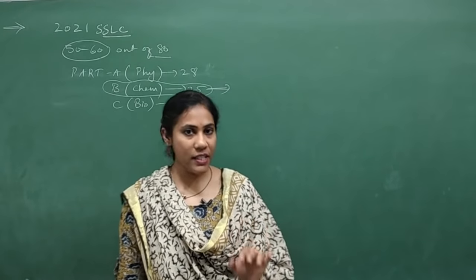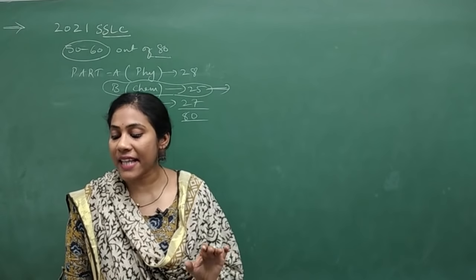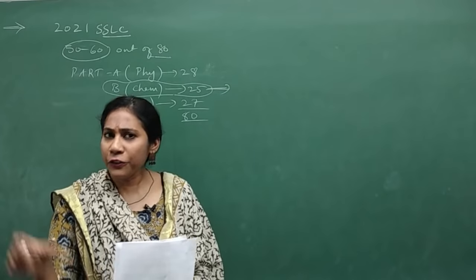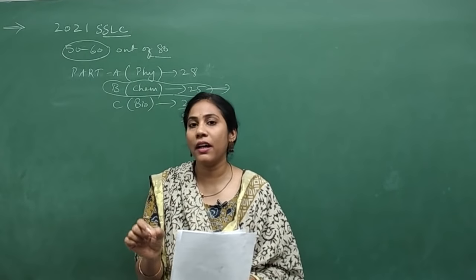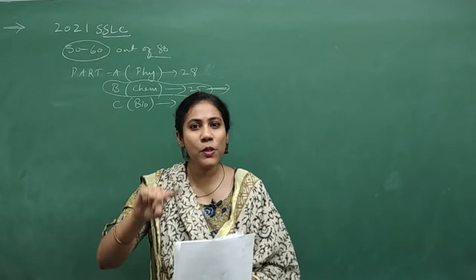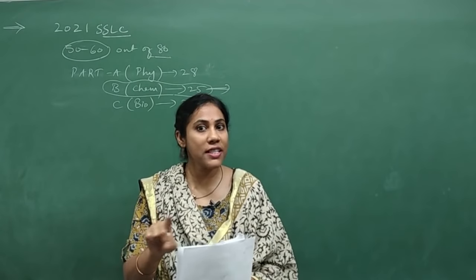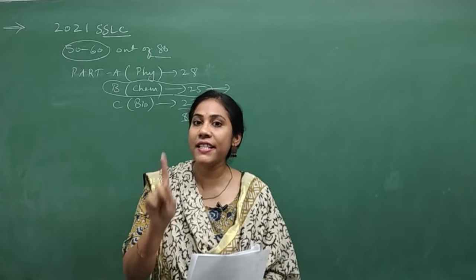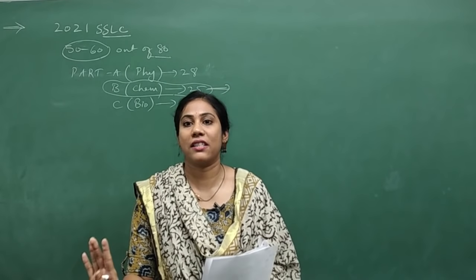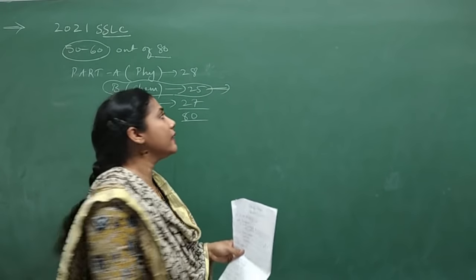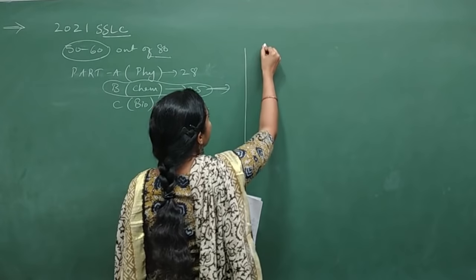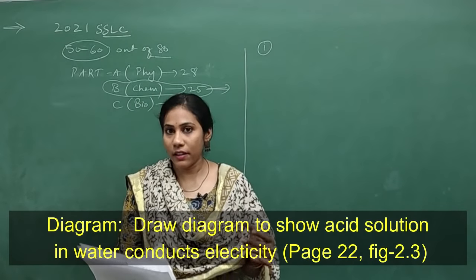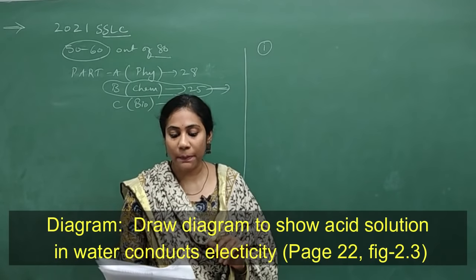And the very first chapter in chemistry this year is acids, bases and salts. And from this particular chapter, MCQs, 1 mark and 2 mark questions can be asked. And also from this chapter, at least one diagram they will ask. So what is compulsory? The very first compulsory question from the chapter is diagrams. That is, there are 2 diagrams from the chapter.